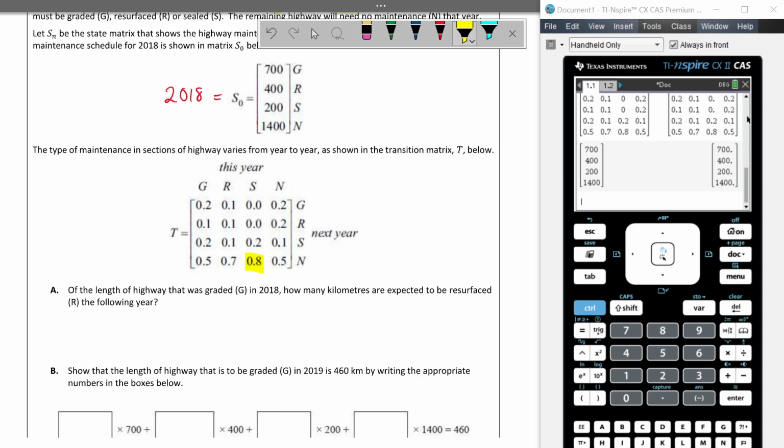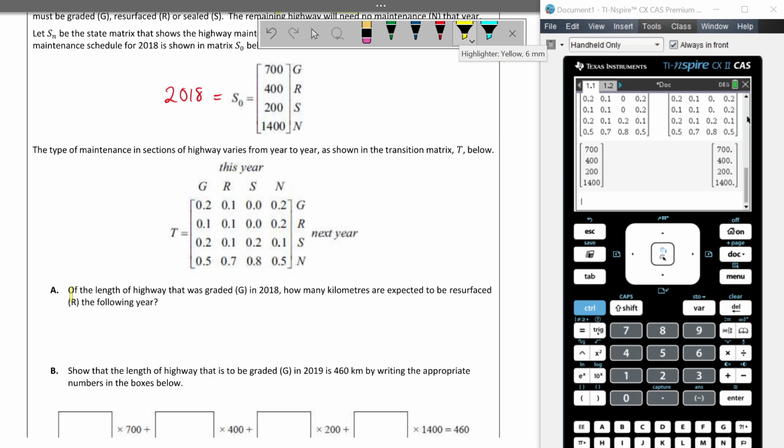So if I was to pick one at random, this 0.8 is saying that for this year, if a highway is sealed, 80% of those next year, nothing will happen to it, which makes sense because if it's sealed, that's kind of the last step of the process. So if it's sealed this year, you would expect a lot of them, so in this case, 80% of them, to have nothing done to them the following year.